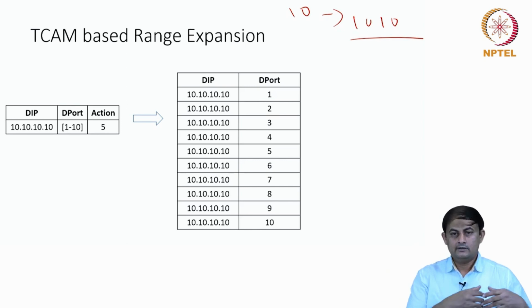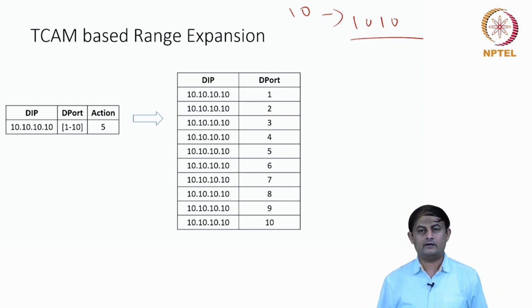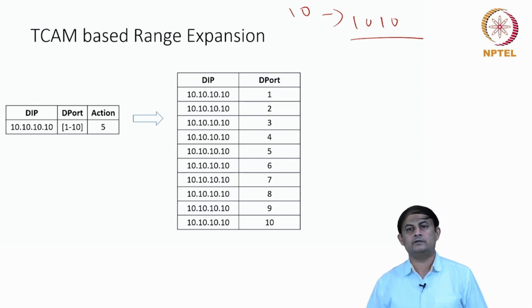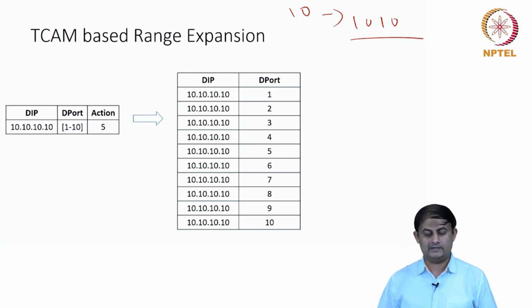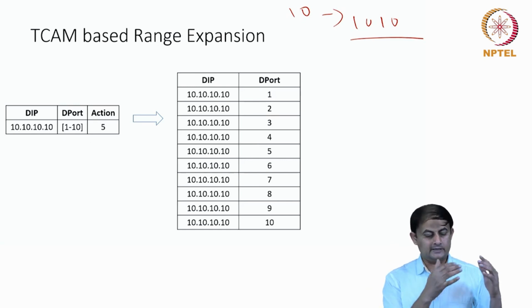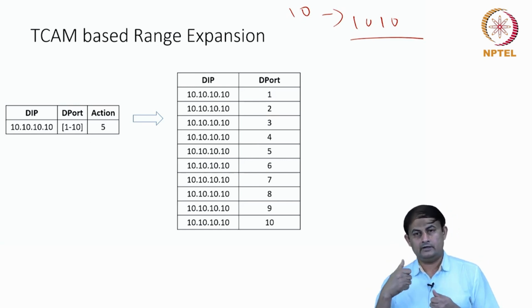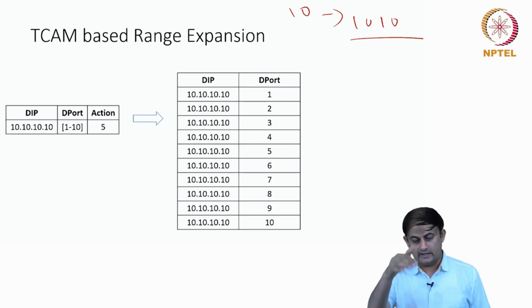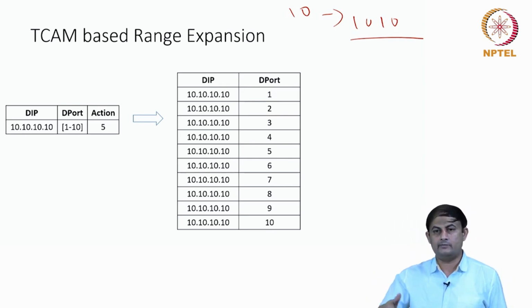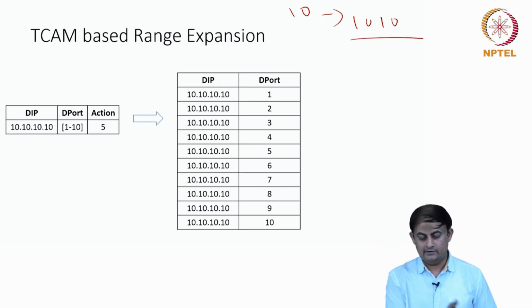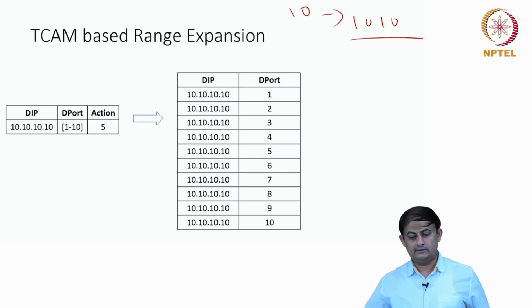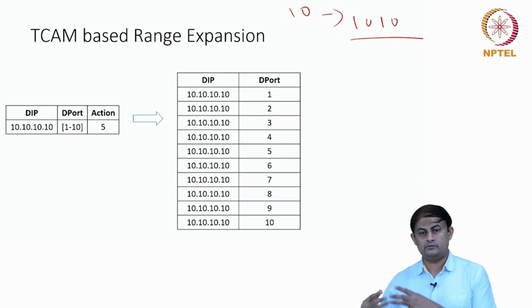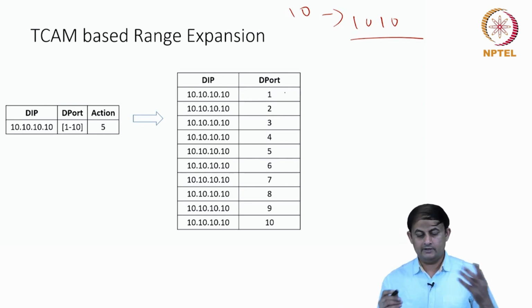That is where the enhancement actually takes place. This is called range expansion. So I am going to replace one rule and have an equivalent rule for every unique destination port number in my classifier, and you basically create 10 rules and then convert this destination port into binary format, into prefix format.